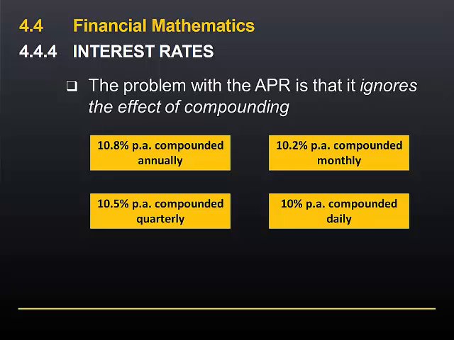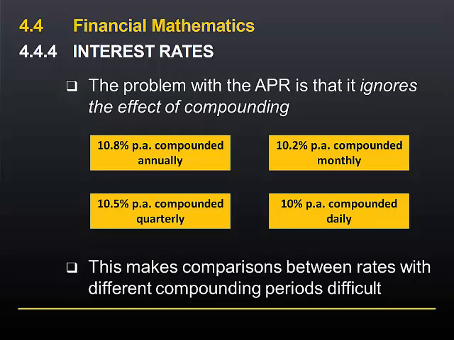Consider these four alternative interest rate quotations: 10.8% compounded annually, 10.5% compounded quarterly, 10.2% compounded monthly, and 10% compounded daily. The APR is different in each case, but if we are, for example, borrowing, we don't necessarily go for the one with the smallest APR. As we have seen in previous examples, the rate of compounding affects the ultimate value of a cash flow.